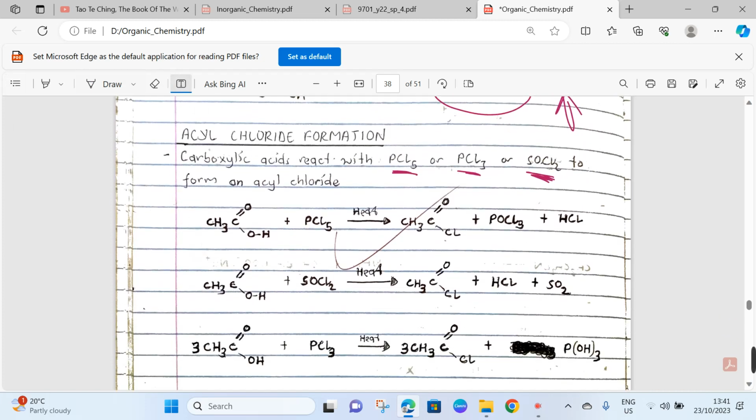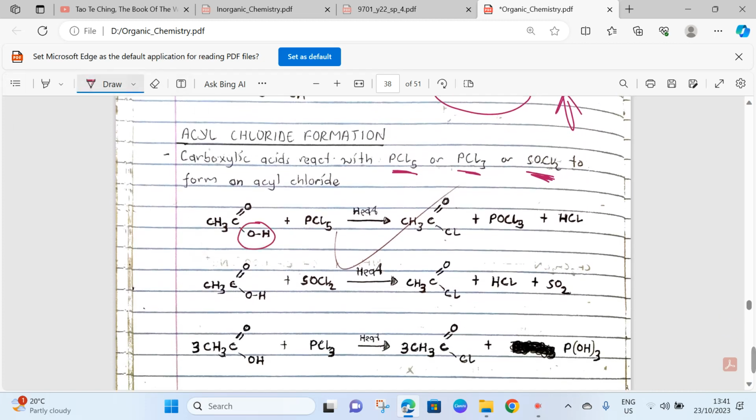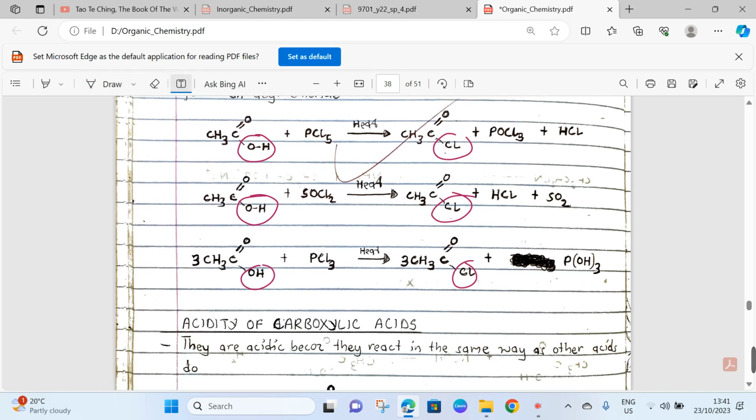Okay? This OH being replaced by chlorine. This OH being replaced by a chlorine. And this OH being replaced by a chlorine. The coefficients for the molecules in the alcohols and the carboxylic acids are identical in every way and in every sense. So I advise you to look at those two reactions and try to create a contrast that may help you to remember.